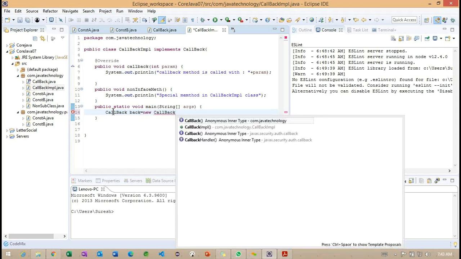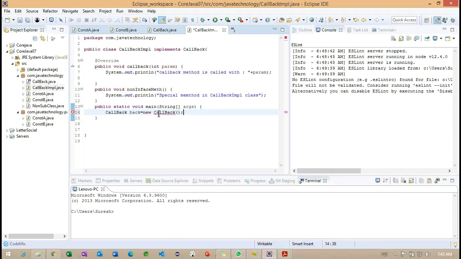So Callback. Whenever we try to create it like this, we are going to get an error. What is the error we are getting here? It cannot be instantiated, since this is an interface. Basically, we cannot create an object of an interface. Why not? Whatever methods are available do not contain any method body; we just declare the methods here. Getting the point.